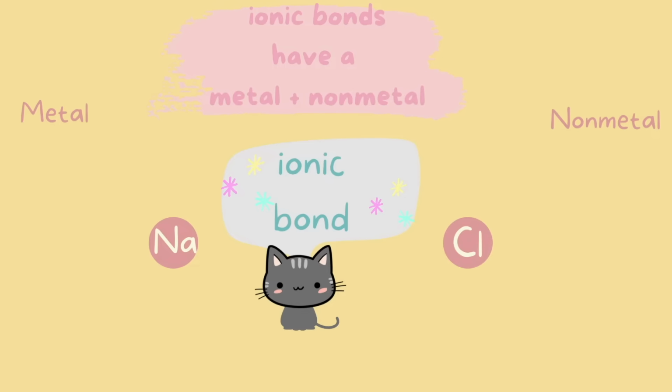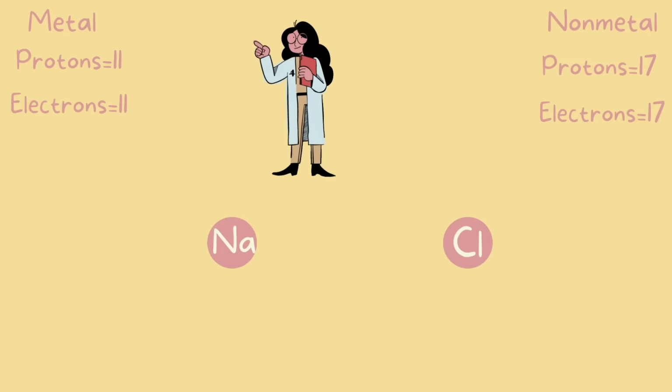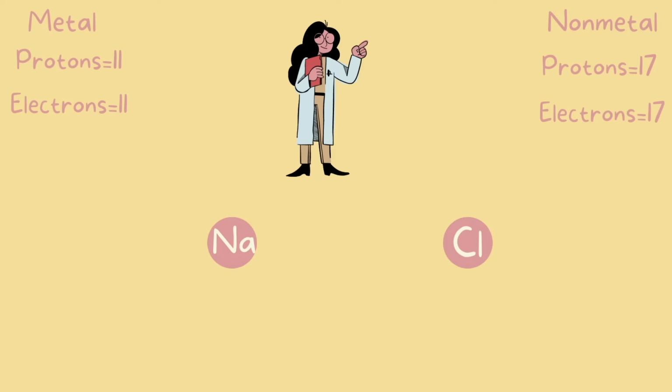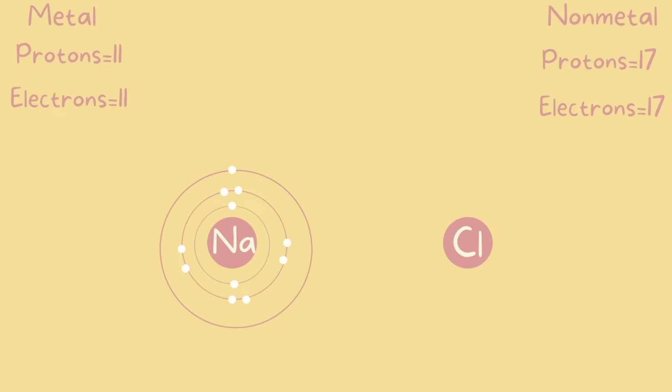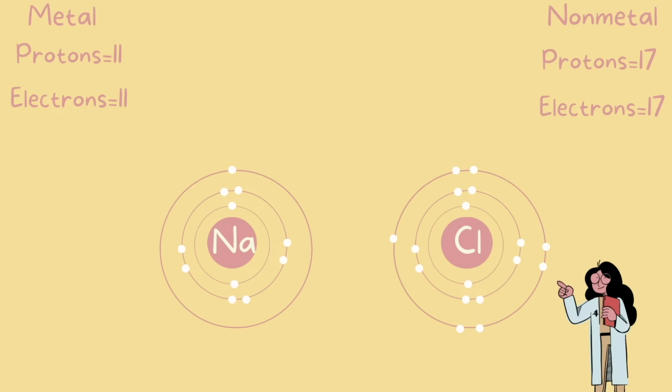an ionic bond. Our sodium has 11 protons and 11 electrons, and our chlorine has 17 protons and 17 electrons. Sodium would look a bit like this, and chlorine would look like this.